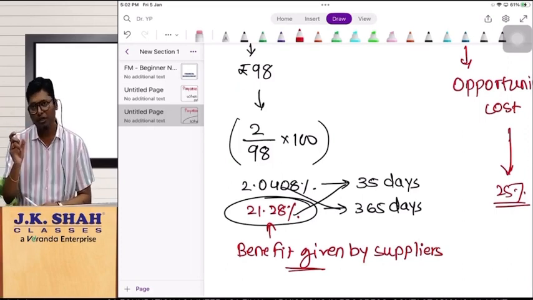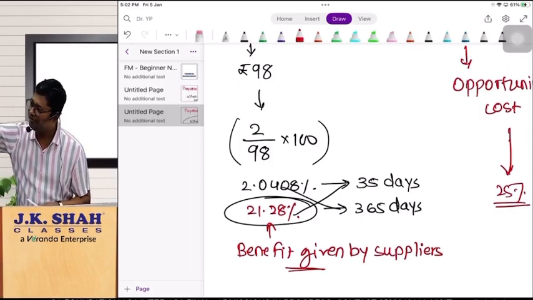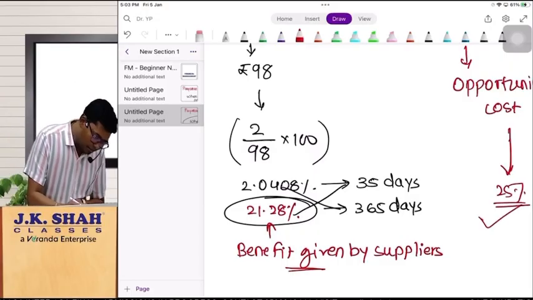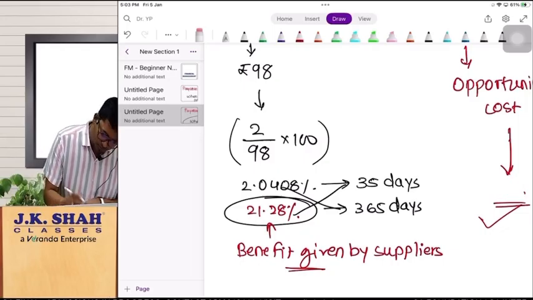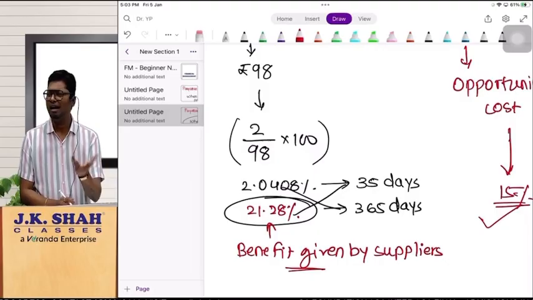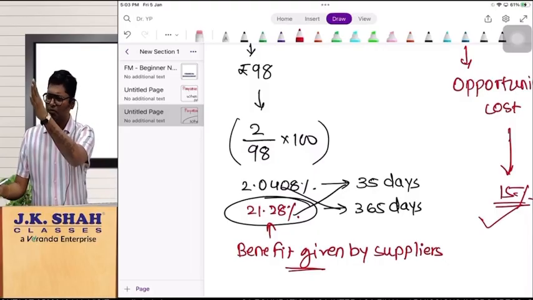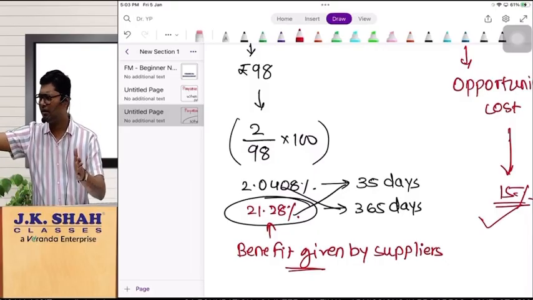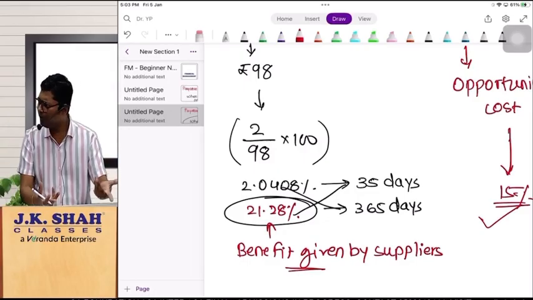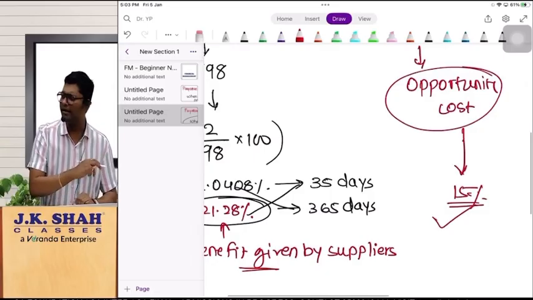When your opportunity cost is greater than the benefit given by the supplier, you should go for the higher benefit. On the opposite side, one more case: suppose opportunity cost is 15%. What is to be done? Pay early. The entire chapter deals with only 2 things, whether to pay early or to delay the payment. If you are getting more benefit by paying early, you should pay early. But for comparison, one more thing is needed, and that is called opportunity cost.